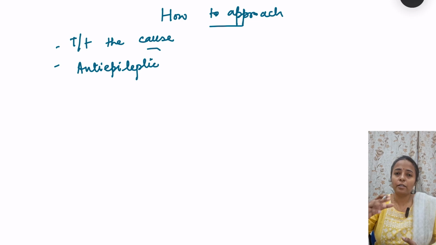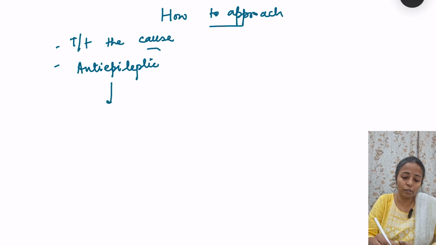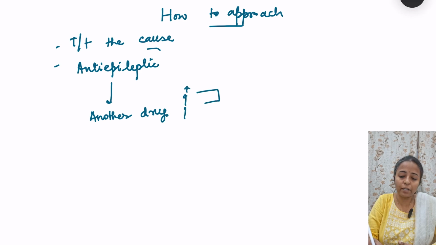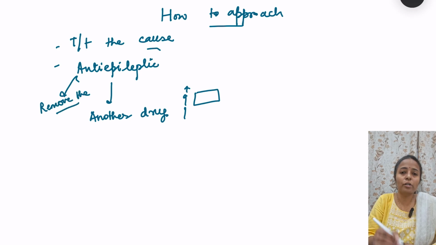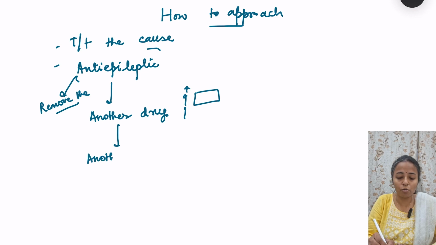Then, if the seizures are not controlled with one drug, you go for another drug. You have to increase the dose slowly, go slow. When the therapeutic level is reached, then you remove the first drug. Suppose it is not controlled by that, also try another drug, or we can try combination therapy.